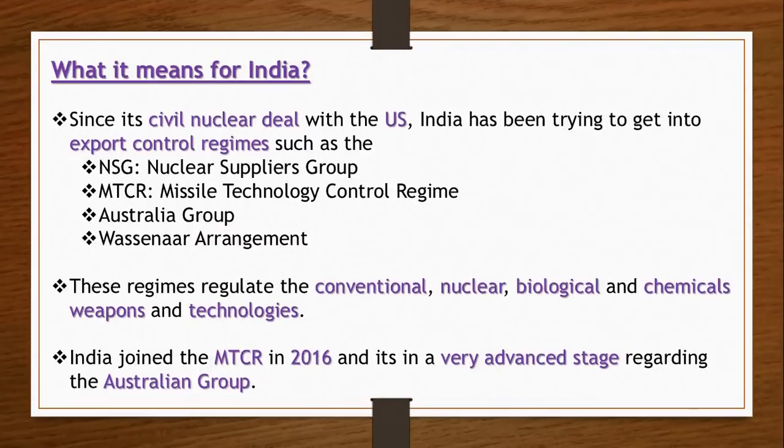Now let's see. I'm sure things are clear now regarding what the Wassenaar Arrangement is all about. Now let's see what it means for our country India. If we go back in history a little bit, we know that we had a war with China, and we know the trouble that we faced from Pakistan for the longest period of time. So India decided to go ahead with nuclear weapons. In the late 1990s, we tested a nuclear bomb, and this attracted United States sanctions on our country. Then India was trying its level best to ensure that we are not going to attack any country.